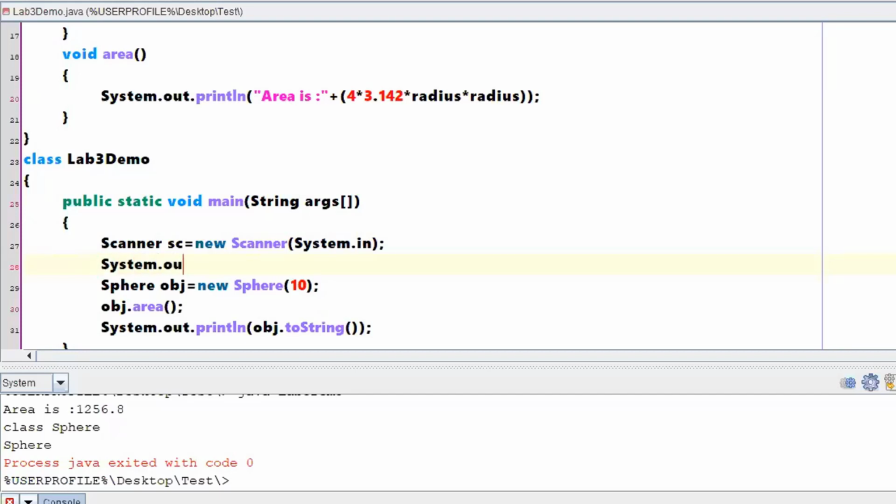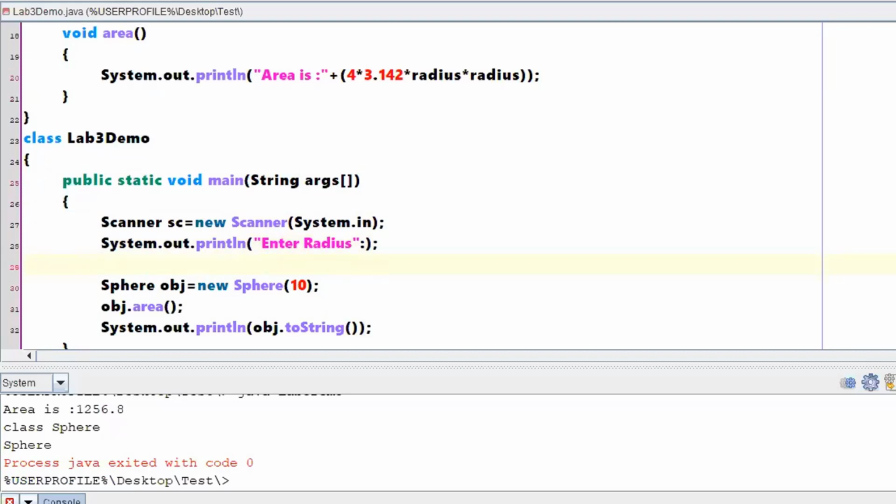So here I don't want to give this 10 as it is, rather I want to read an input from the user. Scanner sc is equal to new Scanner, that is a Scanner object. It has to read from the system input, System.in. System.out.println, enter radius. Once a user sees this statement, he will be entering a value. So I will say double r is equal to sc.nextInt.